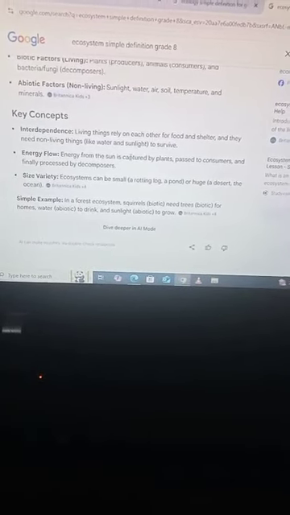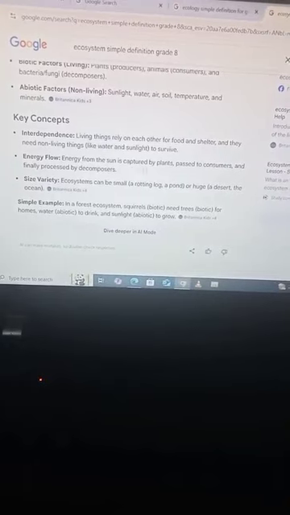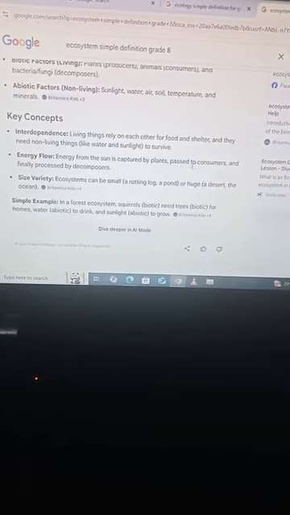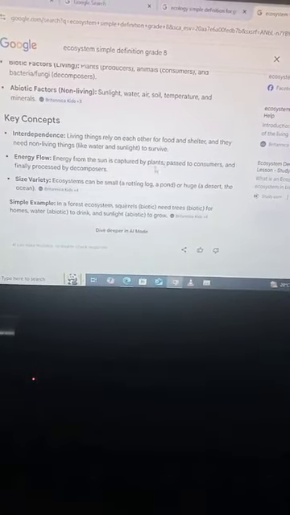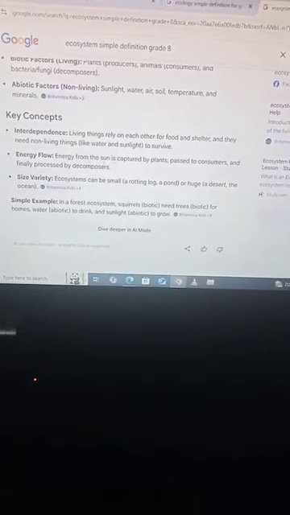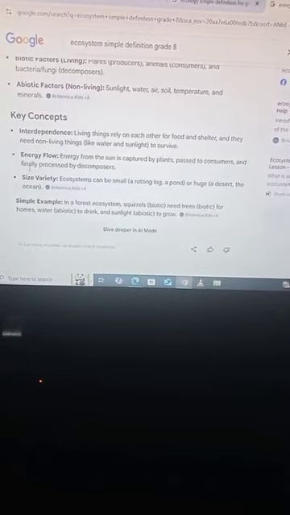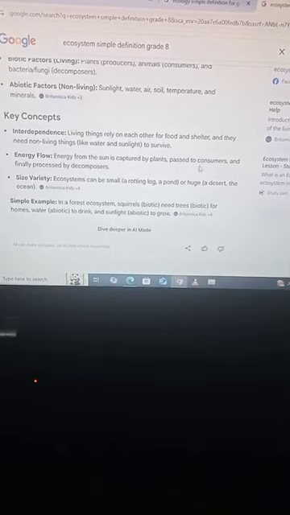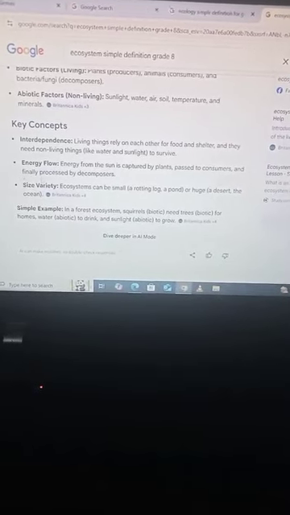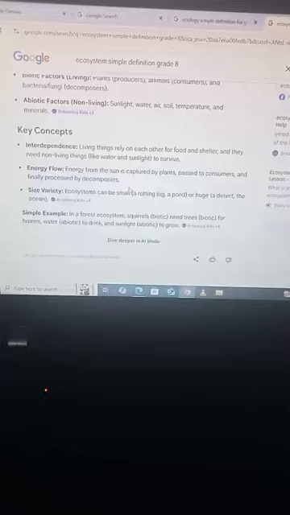So first of all, plants capture this energy and then this energy is passed on to the consumers, to us, in the form of plants. When we eat these plants, energy is passed on to us, and then finally that energy goes to the decomposers. When the consumers die and their bodies are decomposed, that energy is finally processed by decomposers.